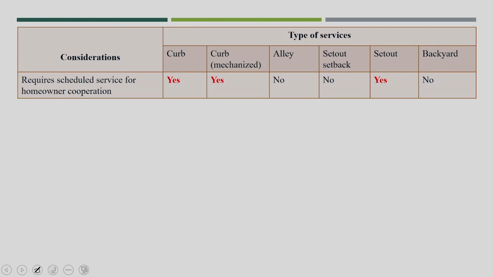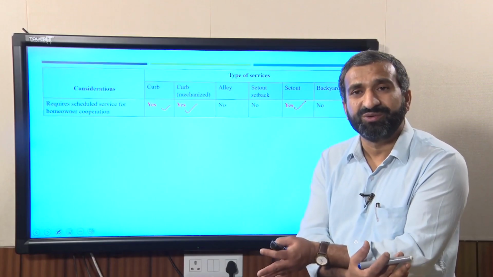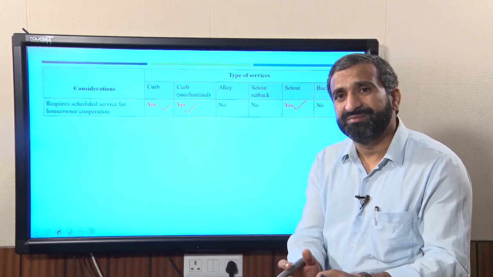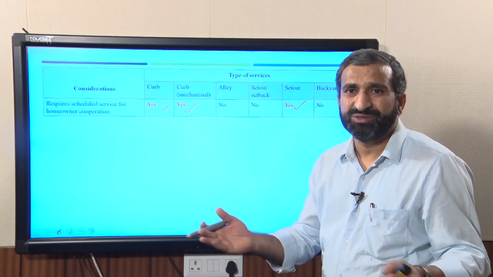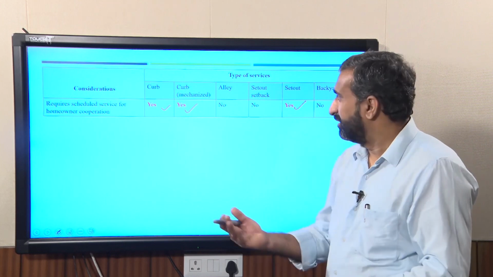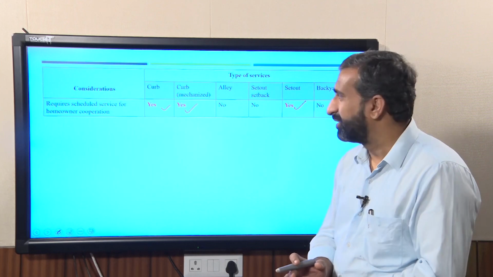Another consideration is whether a scheduled service is required for house owner cooperation. I put yes and marked it in red here. Even in set out I put yes, because especially in the curb area, if there is a schedule for unloading waste at that location and local people know at what time the vehicle will come, they can dispose the waste before that time, so we can avoid unnecessary things at that location.